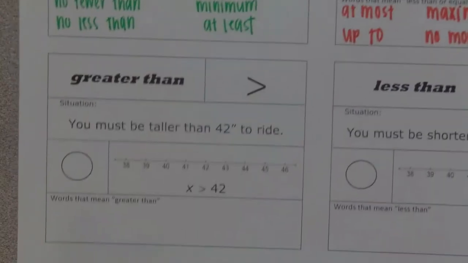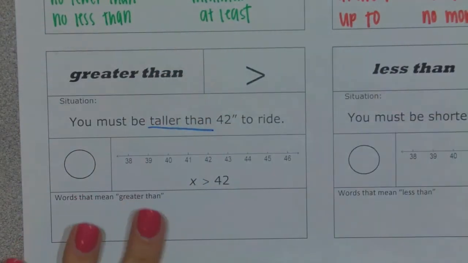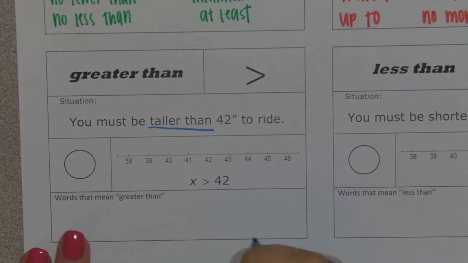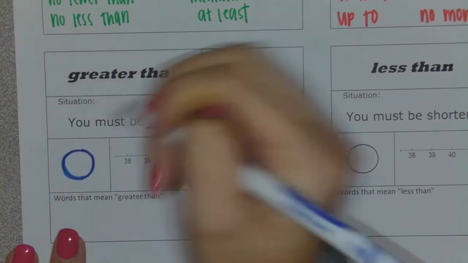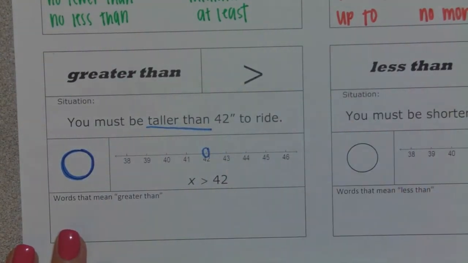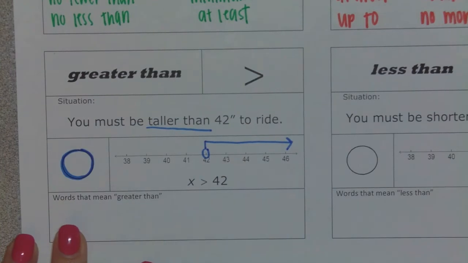All right. Moving on to our greater than. This is where we had the kid where the sign said you must be taller than 42 inches tall to ride that ride. If he was exactly 42 inches tall, it wasn't going to work for him. But as long as he was greater than 42, anything bigger than that, then he was okay. Since the number 42 is not included, it does not get a closed dot. Instead, it gets a nice open dot. So we're going to put a nice open dot on the number 42. And again, that arrow is going to tell me which way to point. I need to include all the numbers that are greater than 42.